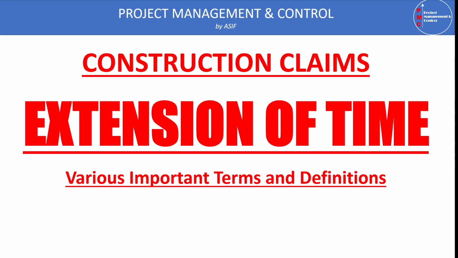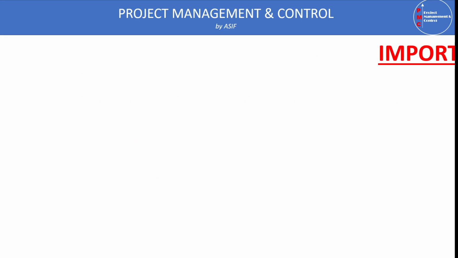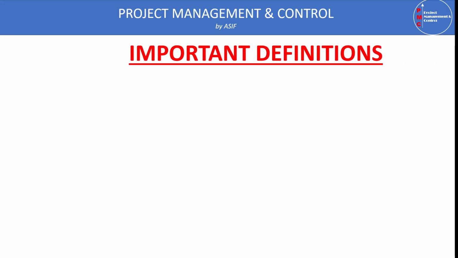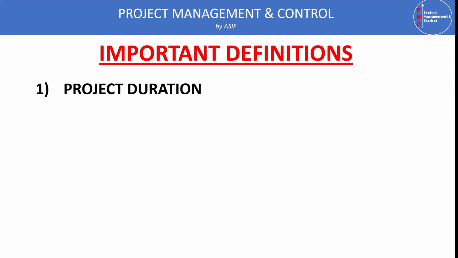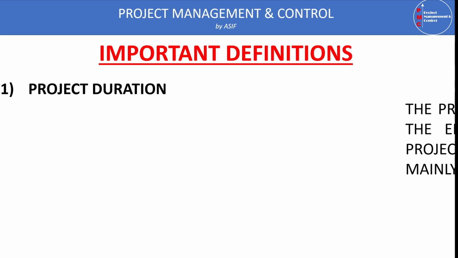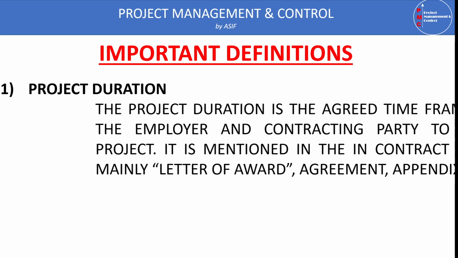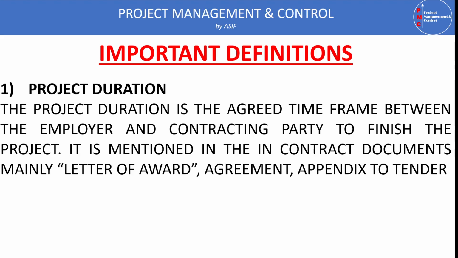So let's start with the first term, which is the project duration. The project duration is considered as a time agreed between all the parties, between the employer and the contractor, at the time of signing the contract. The project duration is the agreed time frame between the employer and the contractor within which the contractor needs to finish the project.